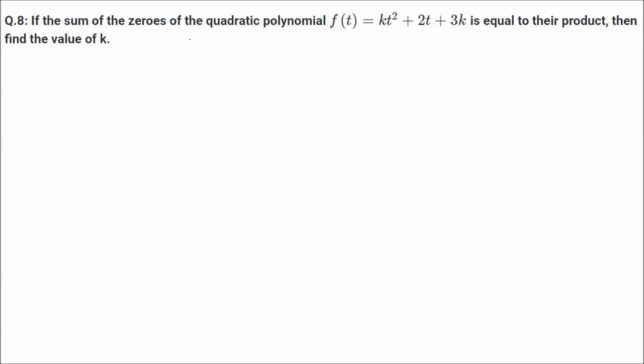If the sum of the zeros of the quadratic polynomial, this one, is equal to their product, then find the value of k. Means alpha plus beta is equal to alpha into beta. The question is like this. So what is alpha plus beta? Minus b by a. What is b? 2. So minus 2 by a, that is k. What is alpha into beta? C by a. C was 3k. And what is a? That is k. So k cancels, it becomes 3.